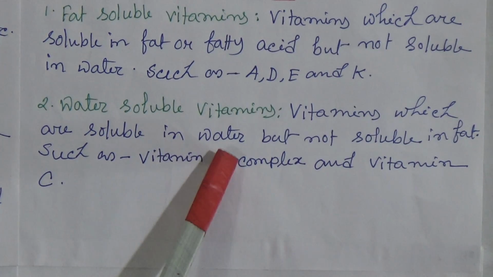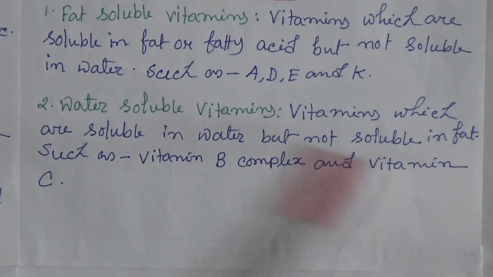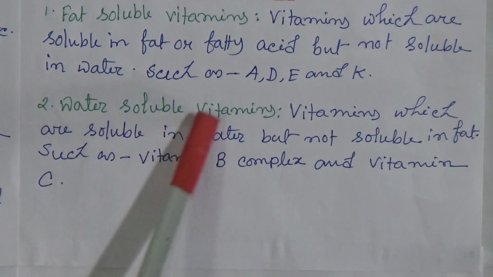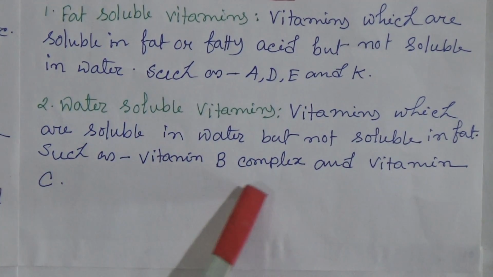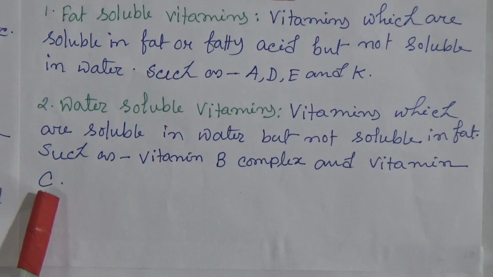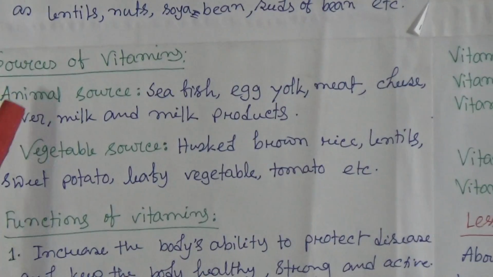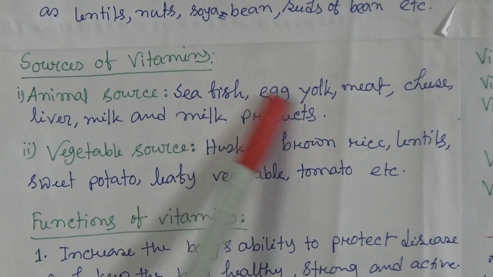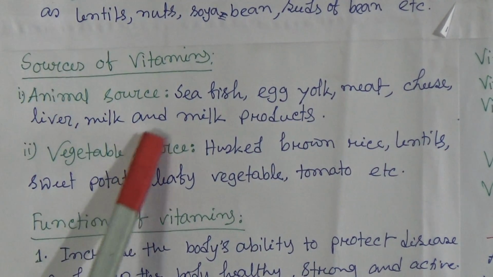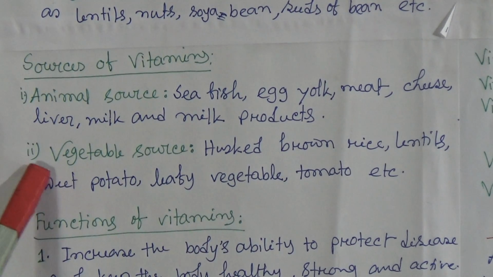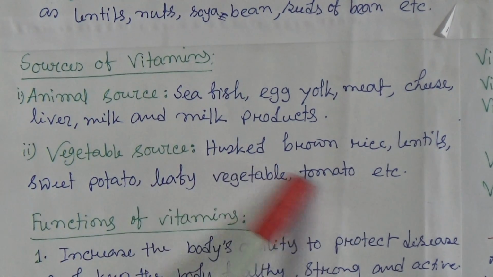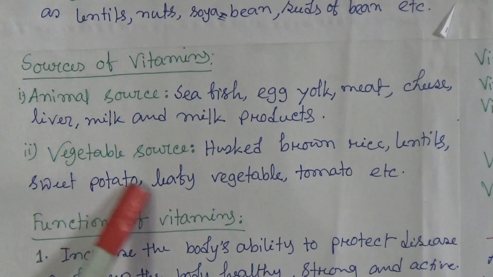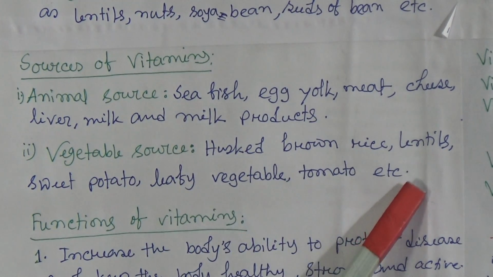Vitamins which are soluble in water but not soluble in fat are called the water-soluble vitamins, such as vitamin B complex and vitamin C. Now we will learn about the sources of vitamins. The first one is animal source: sea fish, egg yolk, meat, cheese, liver, milk and milk products. Now vegetable source: husked brown rice, lentils, sweet potato, leafy vegetable, tomato, etc.